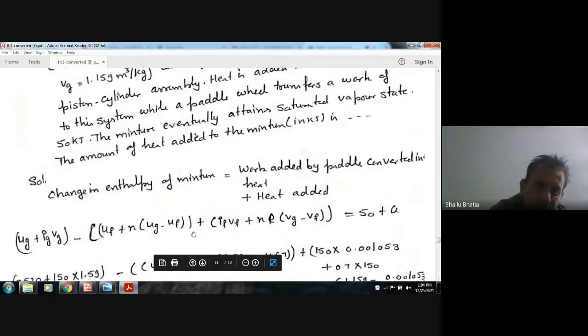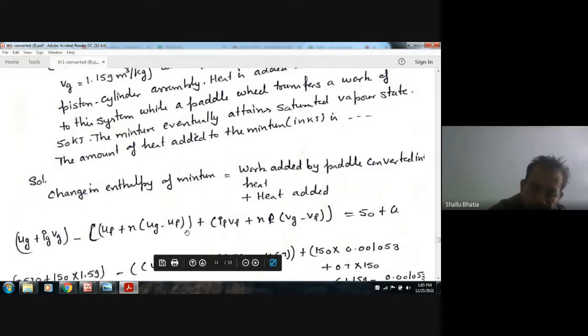This is the total internal energy at dryness fraction x, and this is the flow work at dryness fraction x, so it is Pf vf plus x P (vg minus vf). This is the total enthalpy before adding any work and adding any heat.